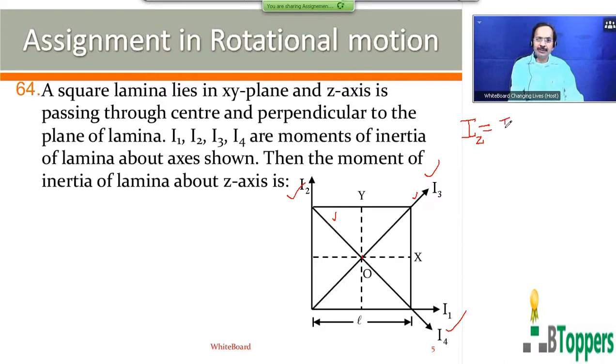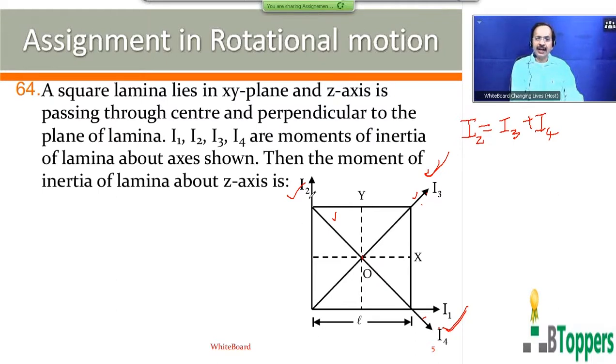Therefore, Iz can be written as I3 plus I4, because these two axes, I3 and I4, are perpendicular to each other, they lie in the plane of the lamina, and they intersect on the z axis at the center of the lamina.